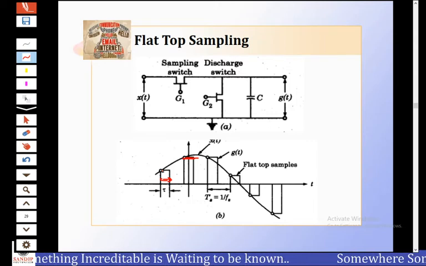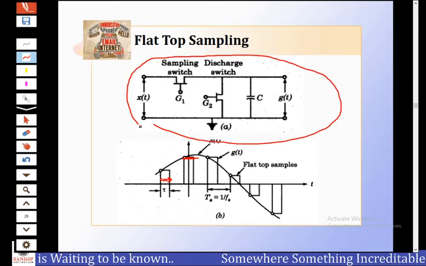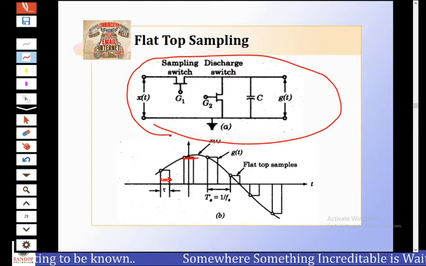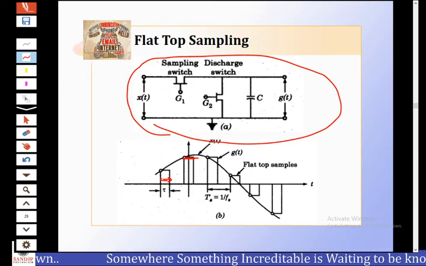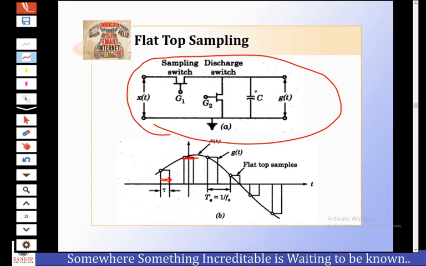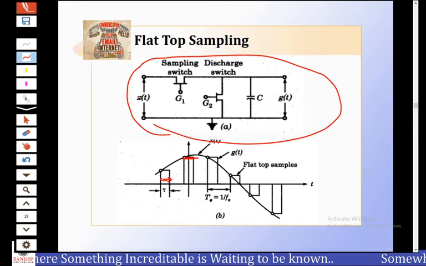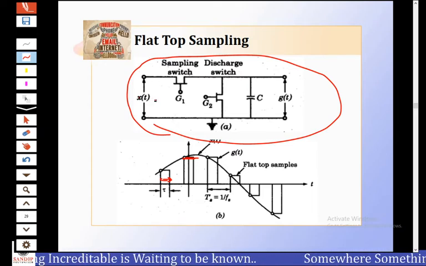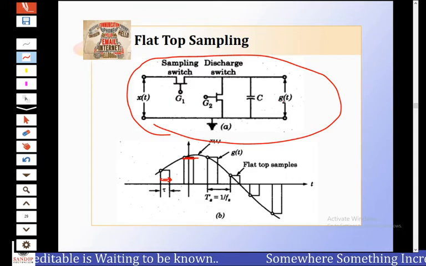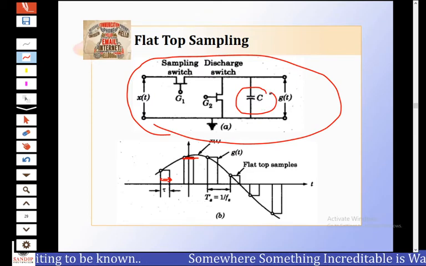This flat top pulse can be obtained by using the sample and hold circuit as shown in the figure here. The sample and hold circuit consists of two FET switches and a capacitor. The analog signal x of t is applied at the input of this circuit and the sampled signal g of t is obtained across this capacitor.